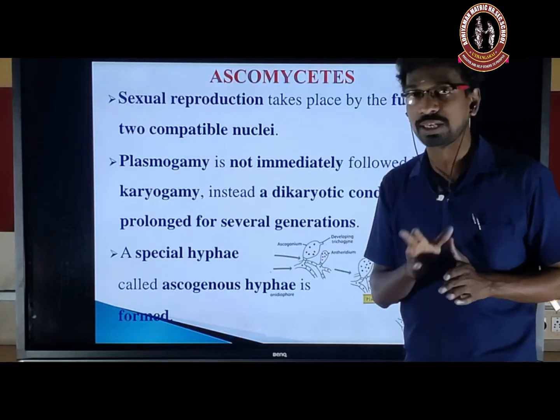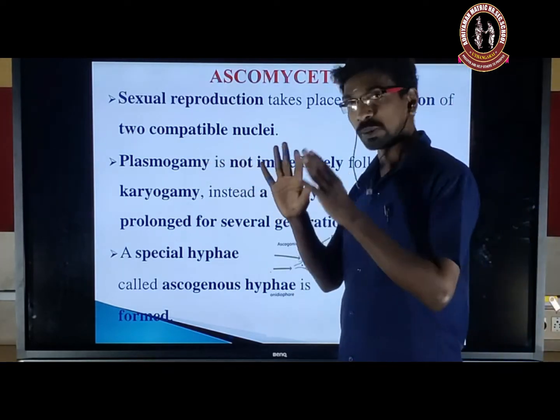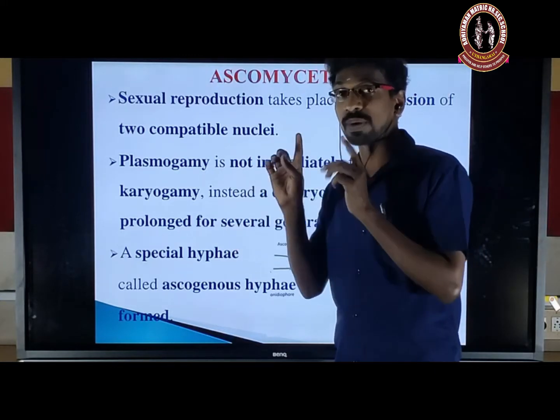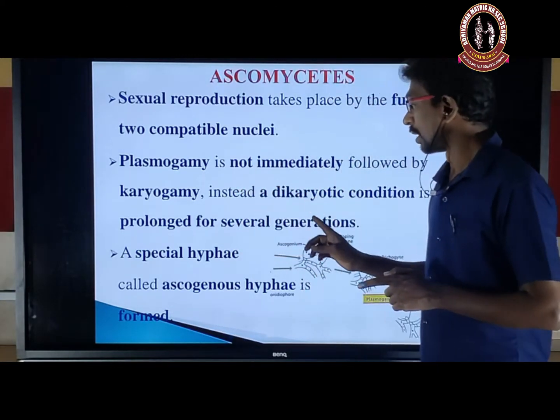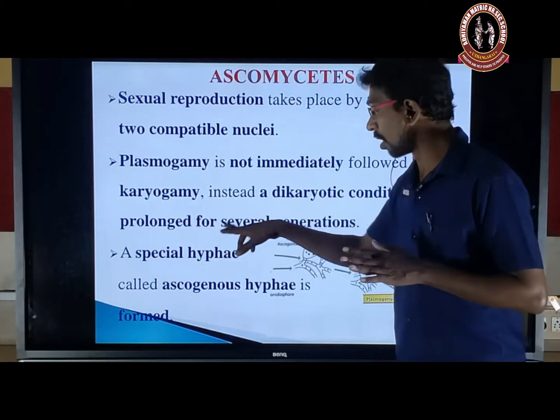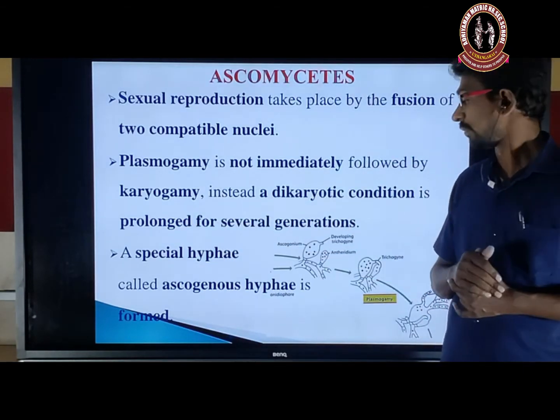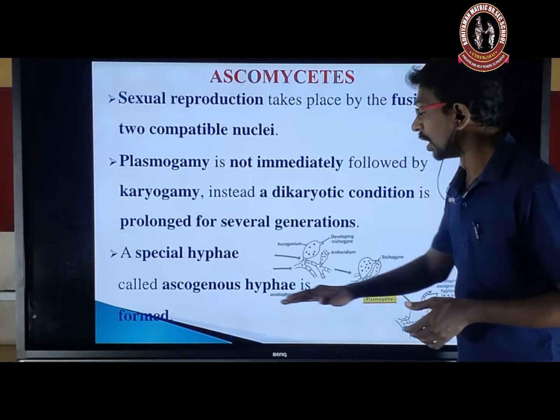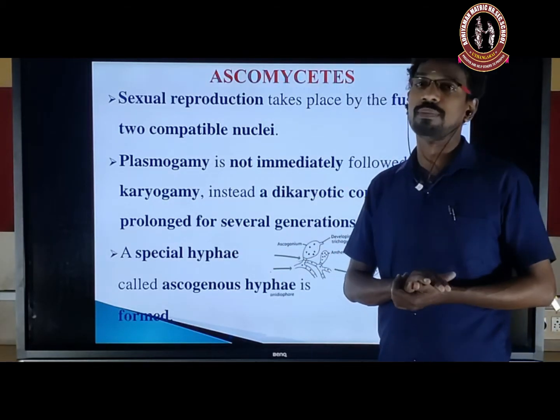Plasmogamy occurs, but karyogamy does not occur immediately; it is prolonged for several generations. That is very important. And then a special hypha called the ascogenous hypha is formed.